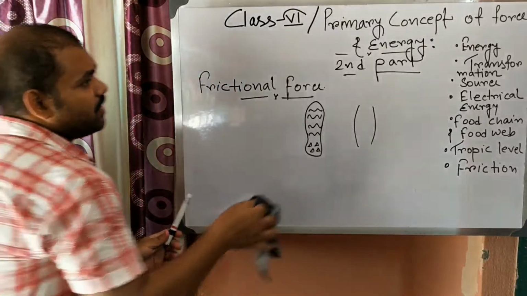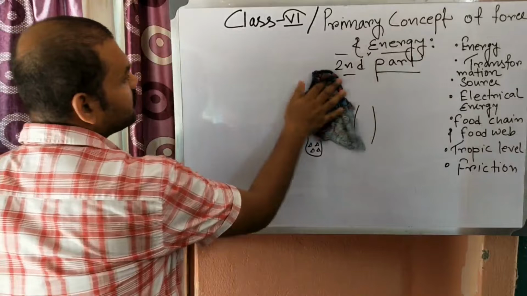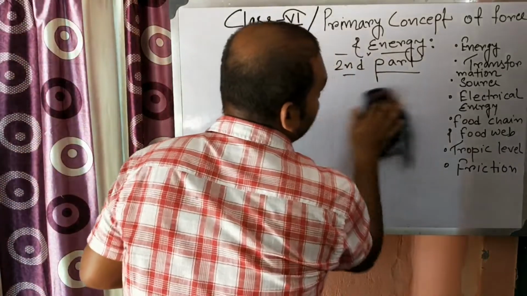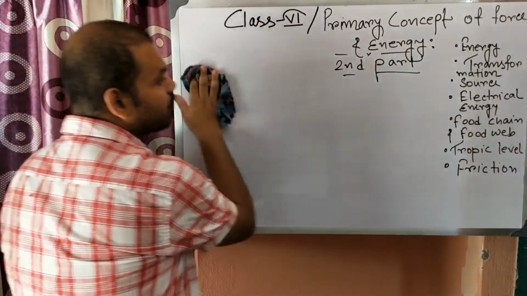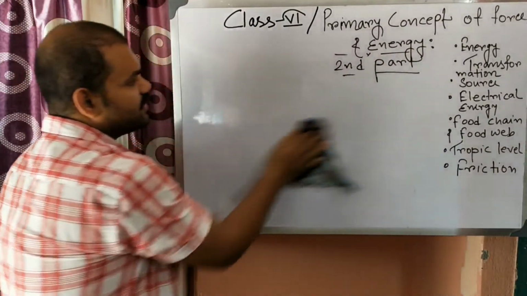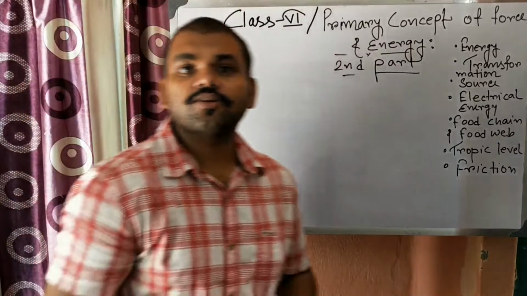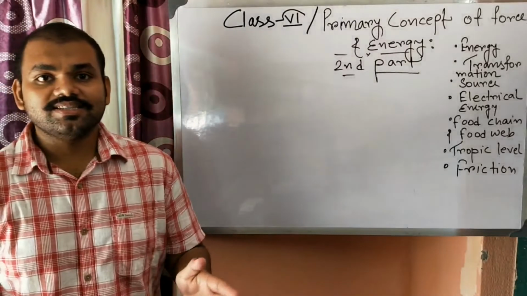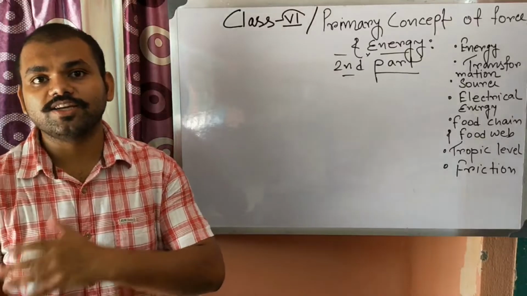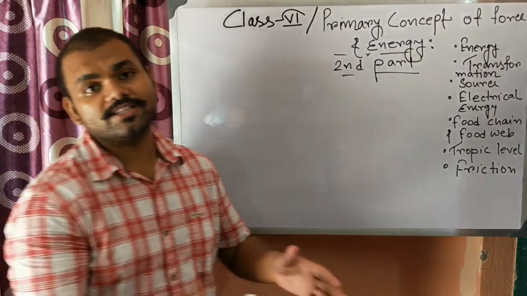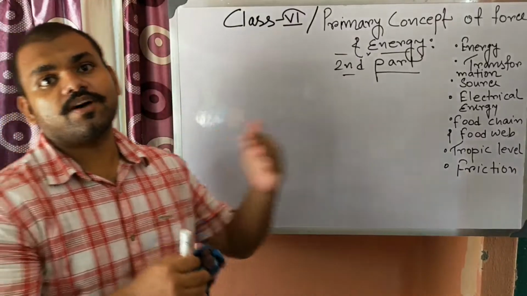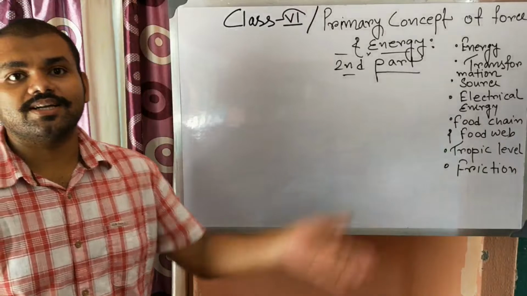Next, come to transformation of energy. Previously we have also discussed the transformation of energy, transfer of energy. What is the law of conservation of energy? The law of conservation of energy states that there is no way by which you can destroy energy or create energy. The total energy of the universe is constant. You can only transfer one type of energy to another type of energy.